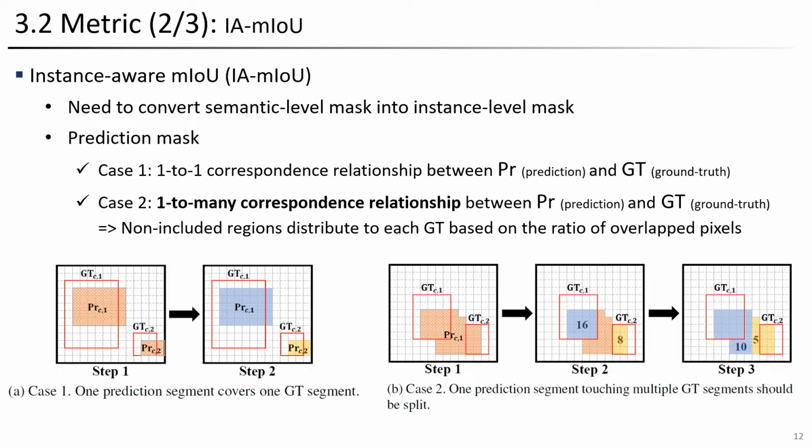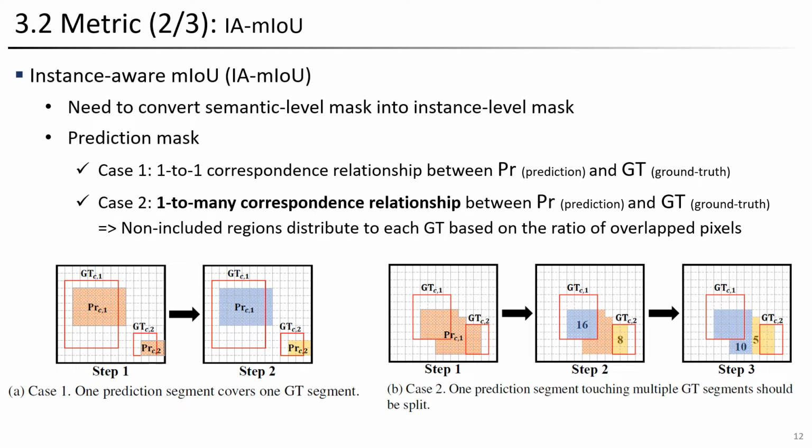The second case involves situations where a prediction object corresponds to two or more ground truth objects. In this case, we need to split the prediction object to match each ground truth object. As illustrated in the diagram, in the second step, we calculate the number of pixels in the overlapping region between each ground truth object and the prediction object.